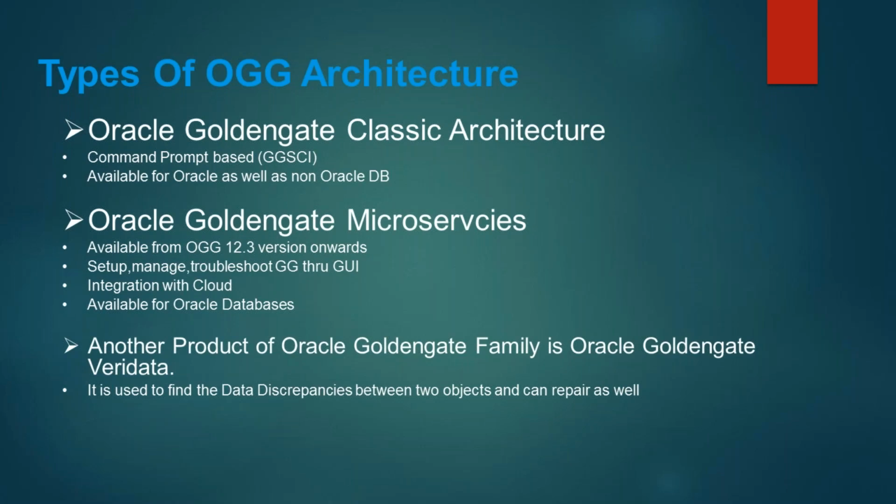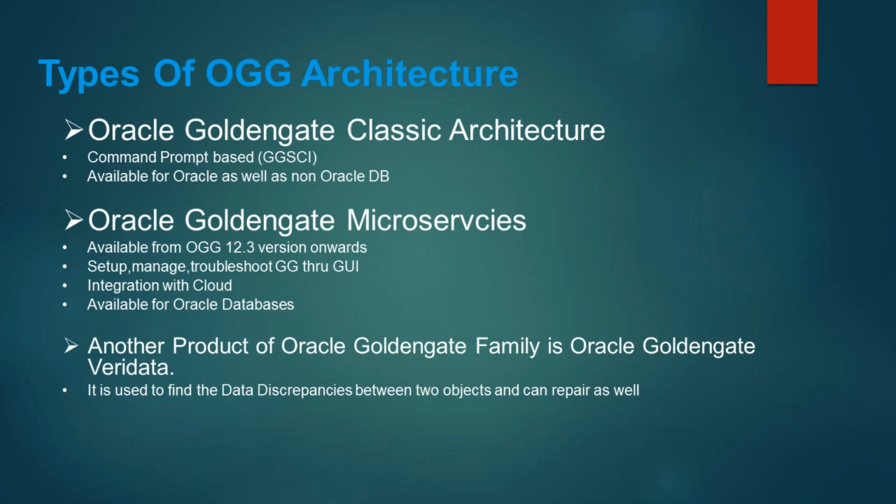From 2009 to 2017, there was only one way to configure Golden Gate. That was through the command prompt, GGSCA. In 2017, Oracle renamed it to Oracle Golden Gate Classic Architecture, and they launched a new architecture called microservices architecture. Microservices architecture allows you to set up, manage, troubleshoot and configure Golden Gate through a GUI. So now you have two architectures available with Golden Gate: one is classic and second is microservices.